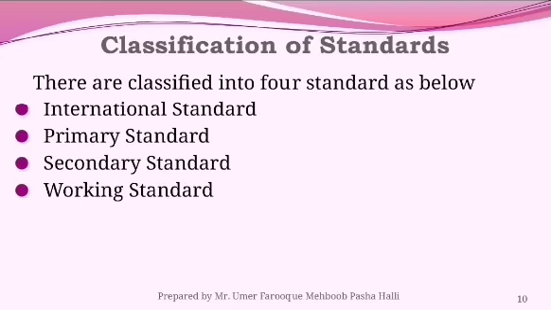It is totally related to the industrial laboratory standard. Now the working standard. The working standard has accuracy one order lower than the secondary standard. That means the normal standard used by workers and technicians who actually carry out the measurement.